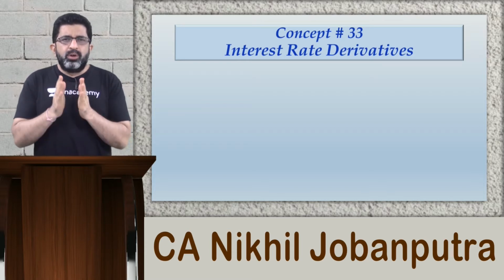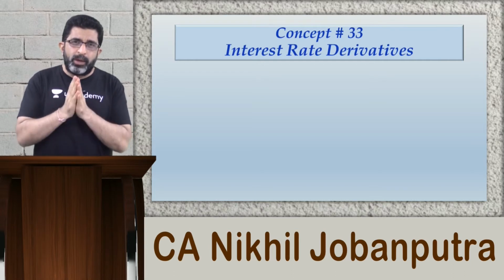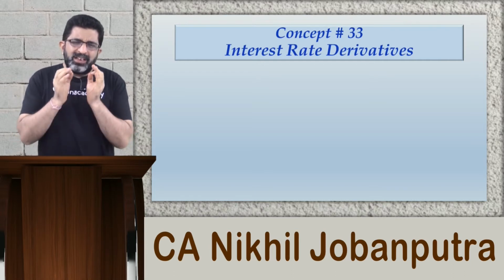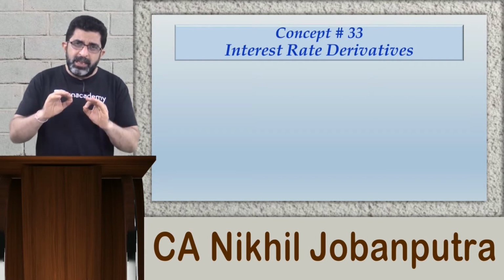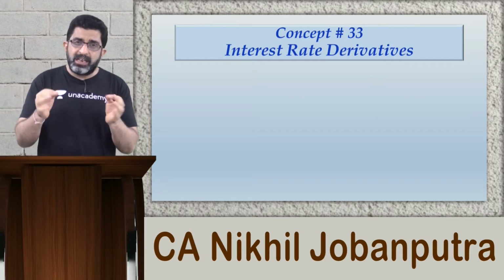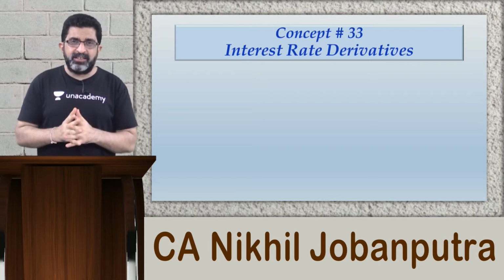Now let me explain how this kind of instrument comes into existence. The typical example of an interest rate derivative would be the forward rate agreement, which is the main subject matter of today's class.